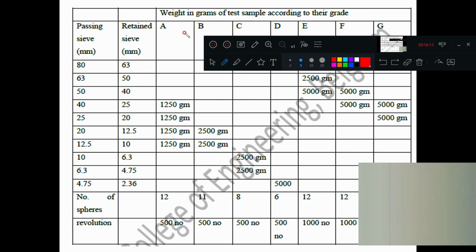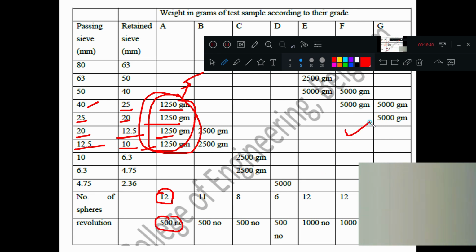Similarly, for A grade, this range is selected. How? 40 passing, 25 retained, this much value. 25 passing, 20 retained, this much value. 20 passing, 12.5 retained, this much value. 12.5 passing, 10 retained, this much value. Again the total comes to 5 kg, 5,000 grams. But 12 spheres you should put. Revolutions, 500 revolutions. Other things are also the same.